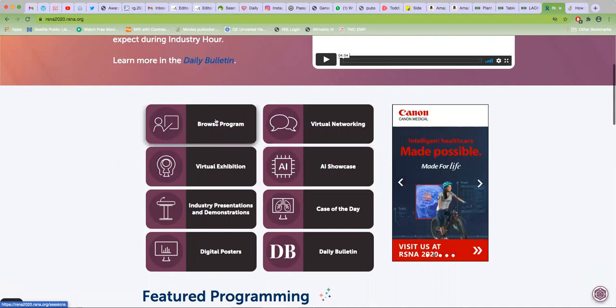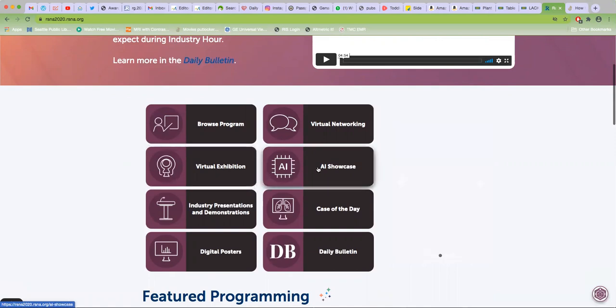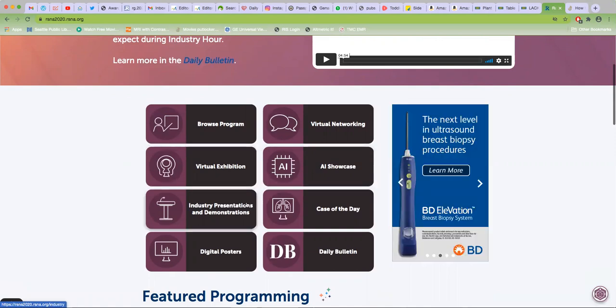So for you the most important things are, this is browse program, the entire meeting program. This is the most important one. Virtual networking is for meeting people, so not very useful. Virtual exhibition is again for exhibitors. AI showcase is for AI if you're interested. Industry presentations and demonstrations are again more for industry.